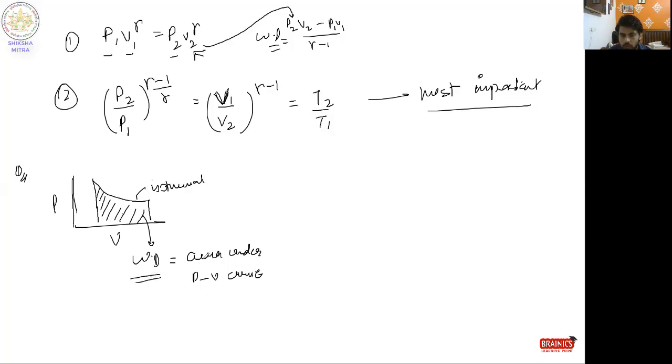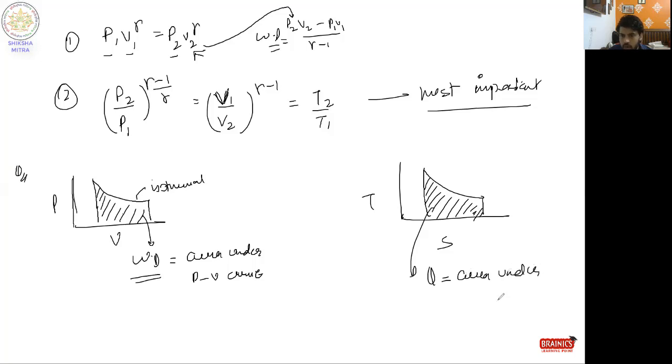Remember this, sometimes graph representations come directly in the question. Next, TS diagrams also come. Heat is given by the area under the TS curve.